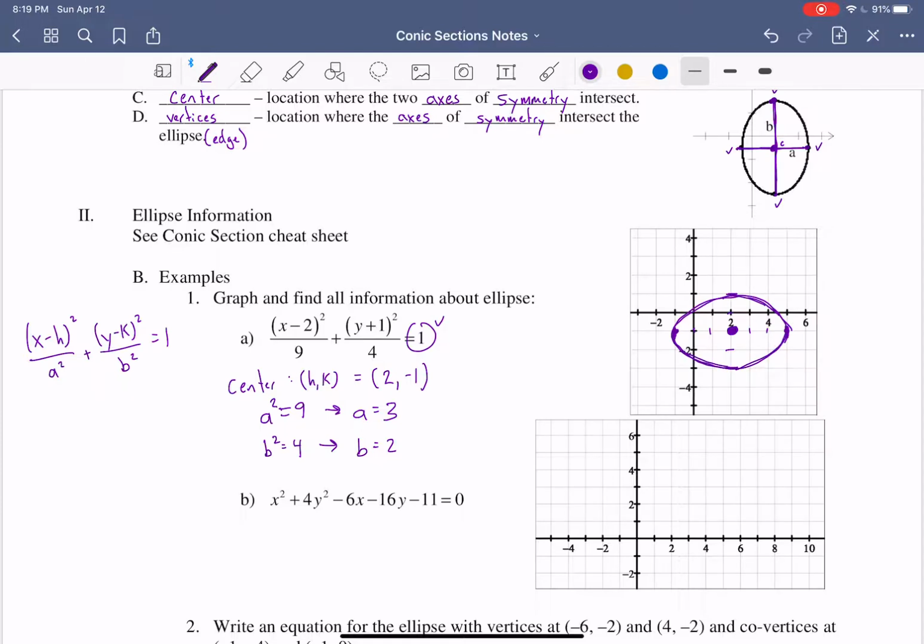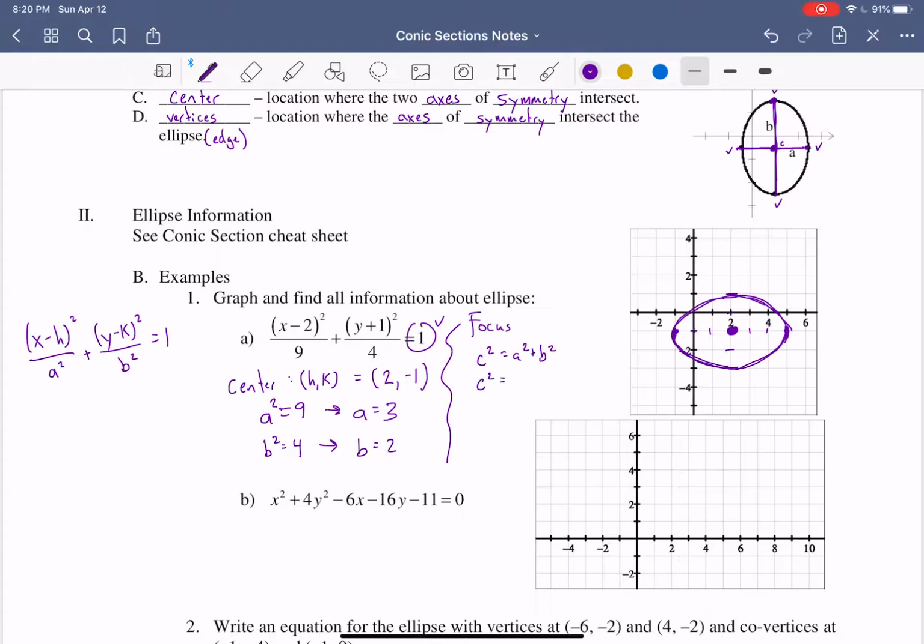But we still need to figure out a couple more things. So we need to find the location of those 2 foci. And to do that, it's actually a little bit of work. We have to find our C value, which is the distance from the center to our focus. It's not that bad. All right, and this is all for finding the focus. We do c squared is equal to a squared plus b squared. That's the same no matter what.